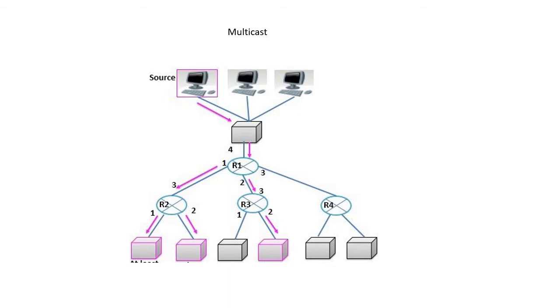So in this multicast way of communication, unlike broadcasting, we can see that the message is passed only to the systems beyond R2 and R3. It is not going to the systems connected to R4 because those systems are not part of the group. So that is the difference between broadcasting and multicasting.